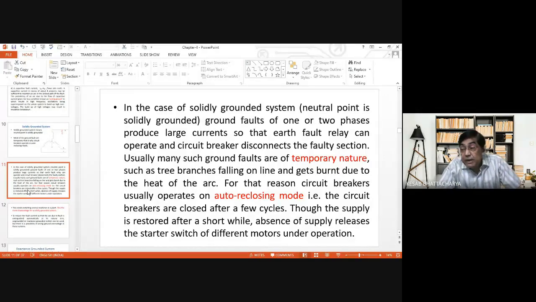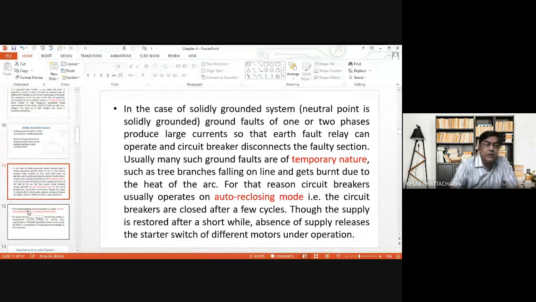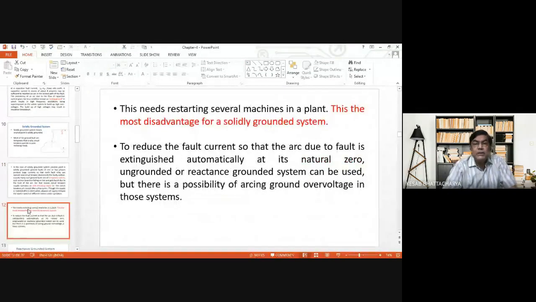So even if the circuit breaker is operated under auto reclosing mode, your power system will be partially restored, but the motors and other devices connected in the system, suffering low voltage or no voltage, will be required to be restarted. So that is the major disadvantage of solidly grounded system, right?